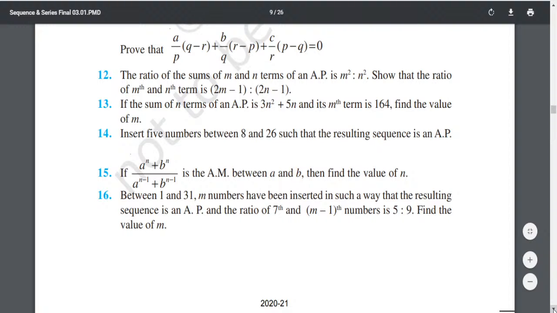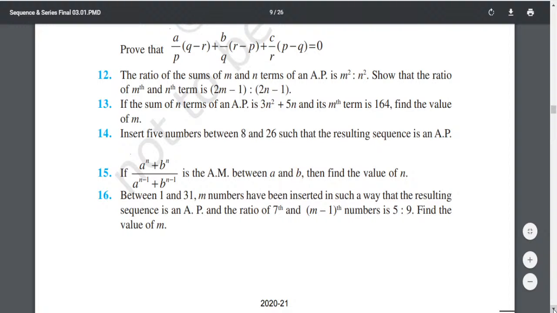S2 will be how much? Here only I'll calculate. S2 will be 3 into 4 plus 5 into 2. 12 plus 10, 22. So 22 minus 8, how much? 14, right? Term 2 is 14. So difference D will be T2 minus T1, which means 14 minus 8, 6.